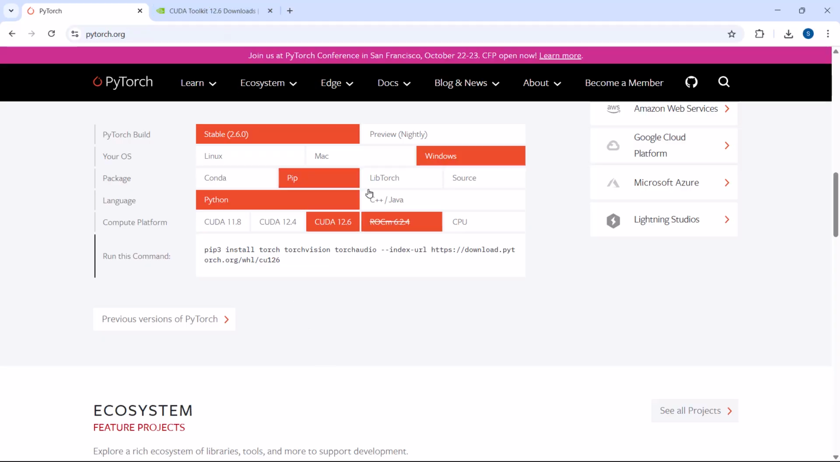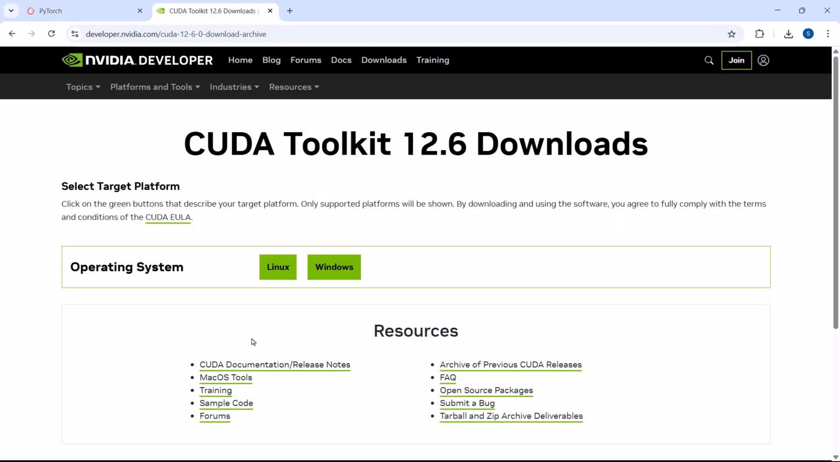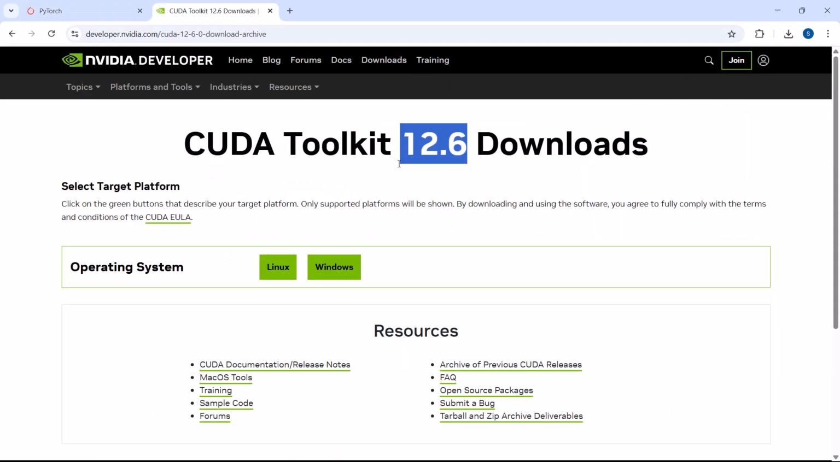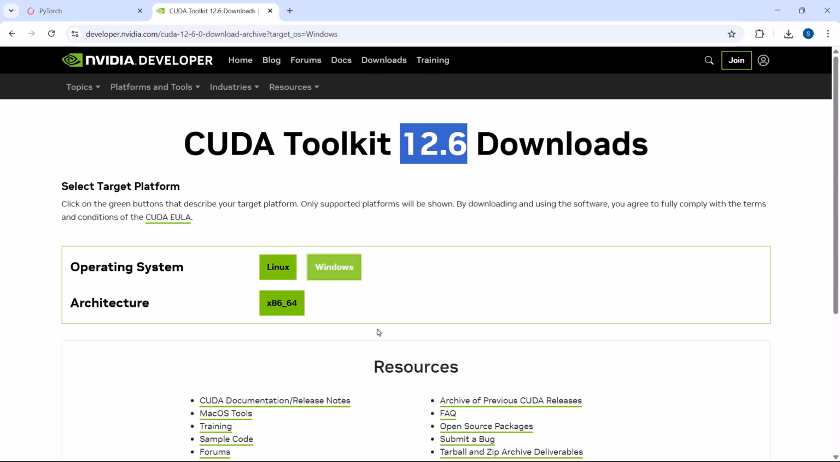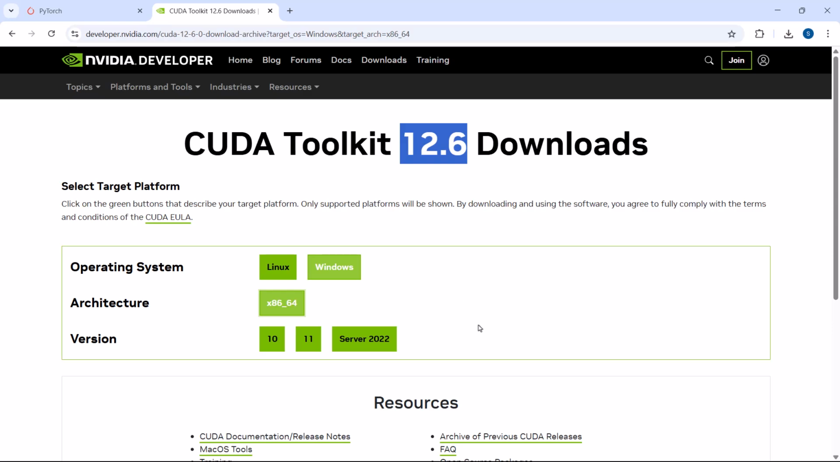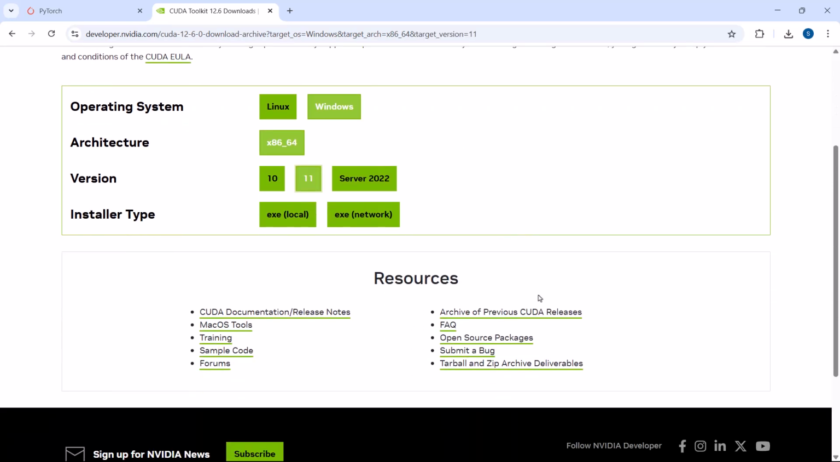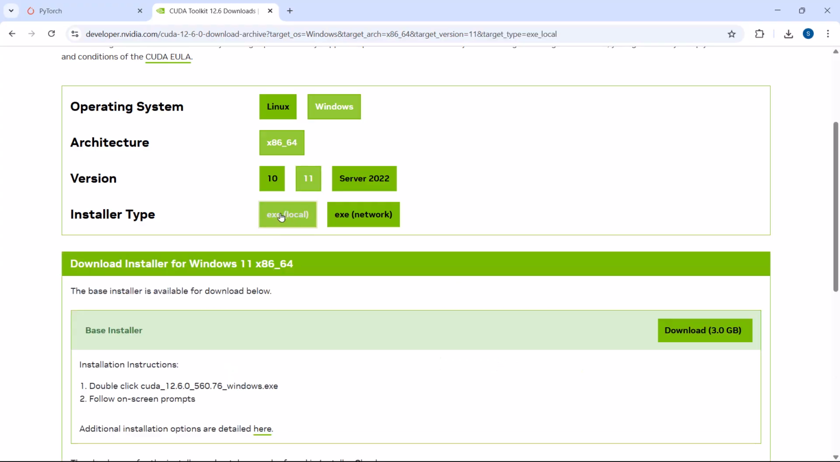That's why you always have to come to PyTorch first, see the latest CUDA version it supports, and then download the corresponding CUDA Toolkit version. This is the latest version that it supports here, which is why we are downloading CUDA Toolkit 12.6. Depending on your operating system, you'll have to choose here. Mine is Windows, the architecture is x86-64, and I'm using version 11. Then here you can select exe local.